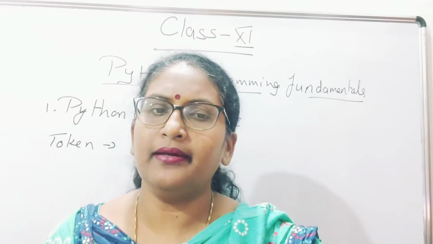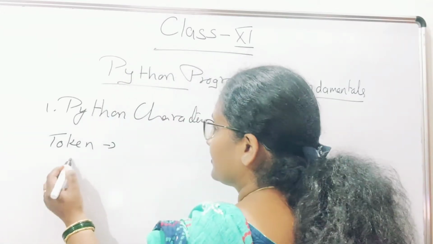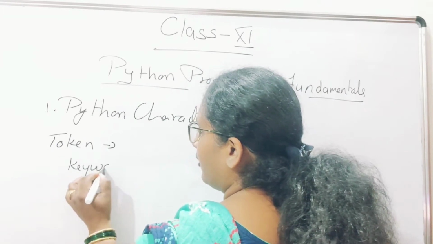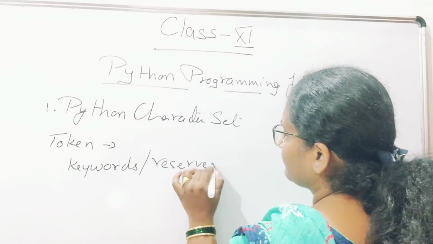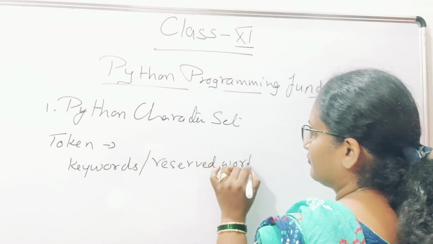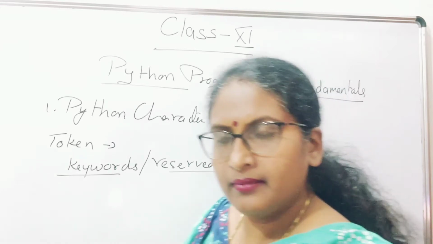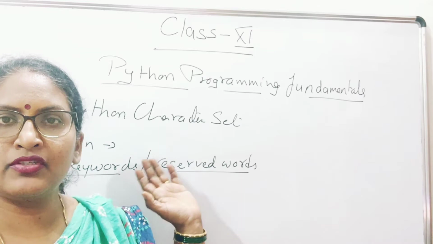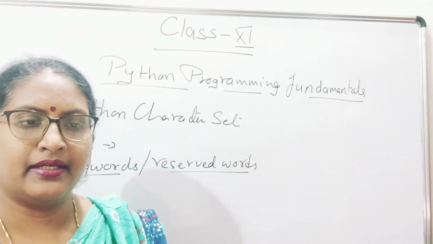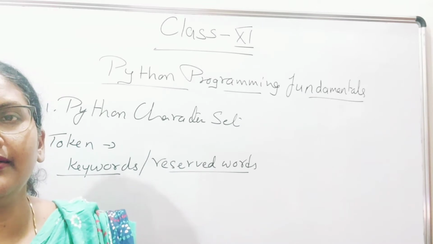The names which are already there, these are known as keywords, or you call them reserved words. The names already given by the Python library and stored in it are known as keywords or reserved words.